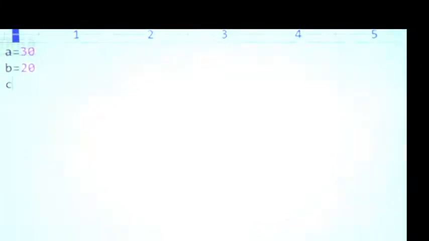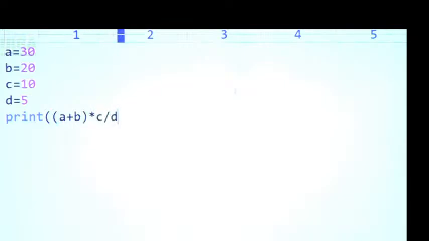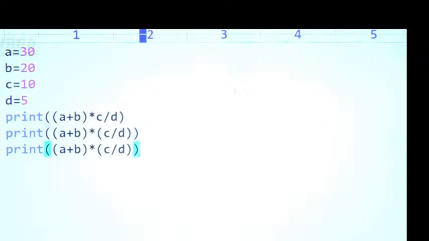The same example: a value is 30, b is 20, c is 10, d is 5. Print a plus b into c by d, first one. The second one, a plus b into c by d like this. Third one, a plus b into c by d.